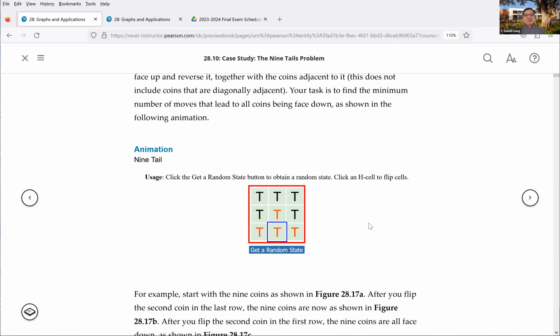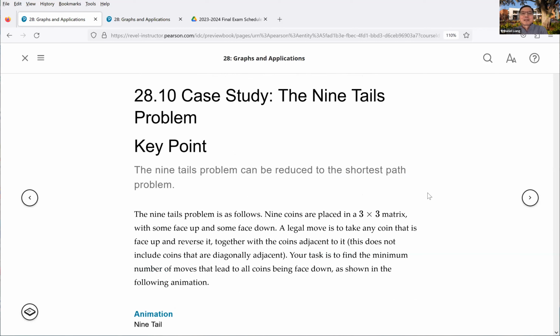We use a graph to model this and then apply breadth first search. It's very interesting, so I'm going to let you have a chance to look into this, and we'll talk about it when we come back next week on Monday.